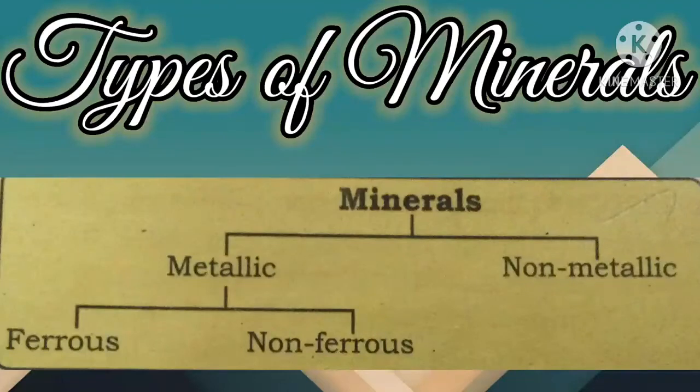Okay, see children, before going to the extraction of minerals, let me tell you about the occurrence of minerals. See children, minerals are usually extracted from ores, right? In this lesson, frequently we will use the word ore. What do you mean by ore? Actually, an ore is a type of rock that contains sufficient minerals that can be economically extracted from the rock.